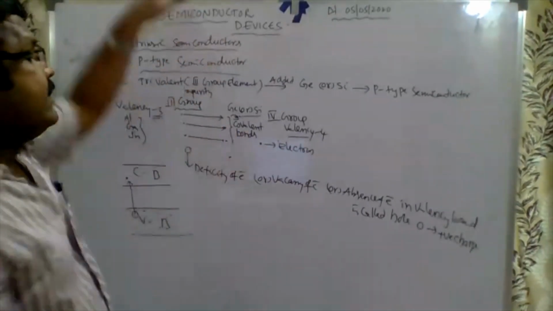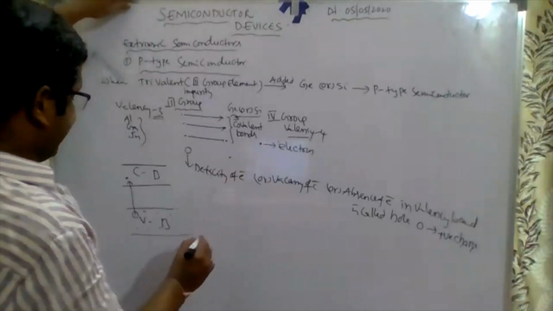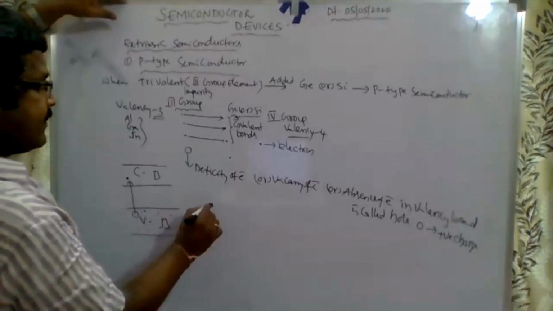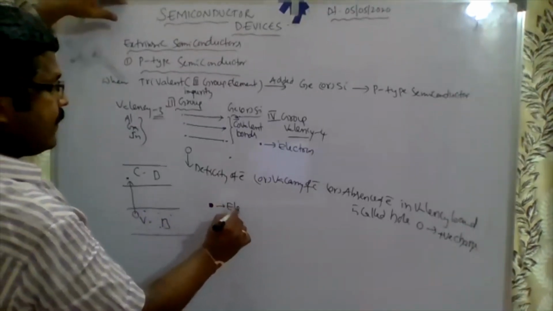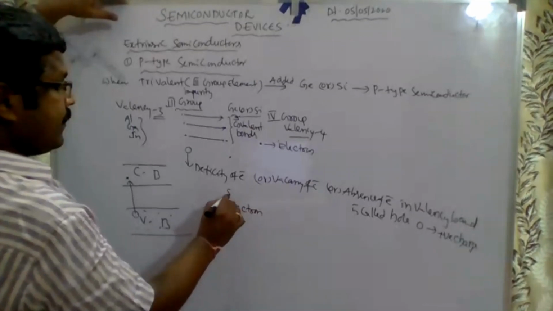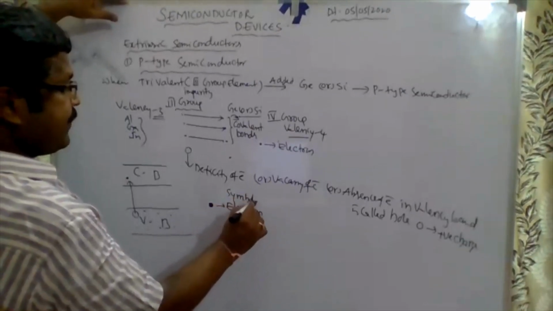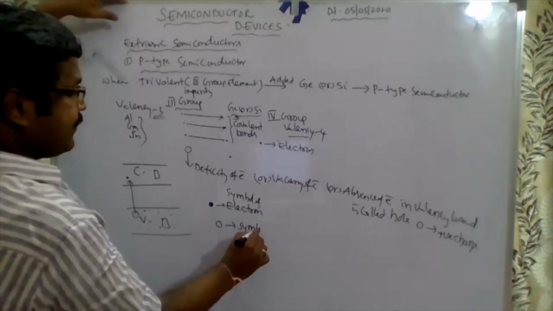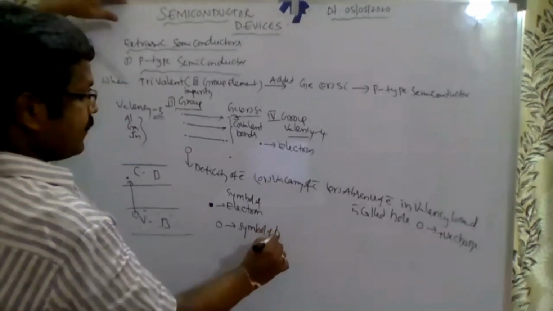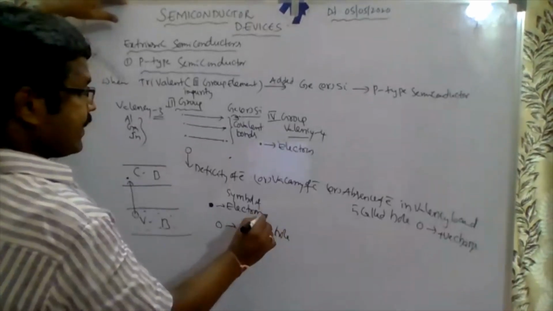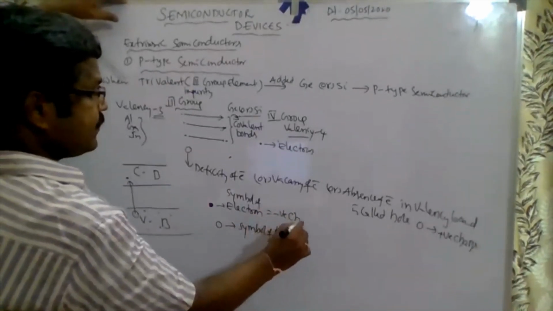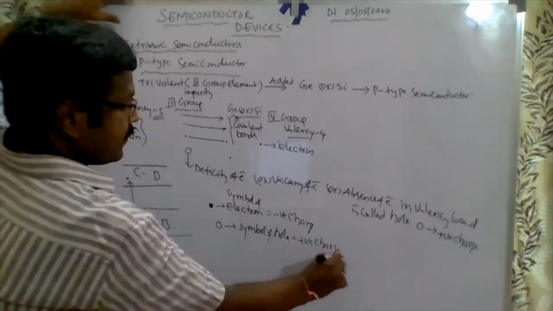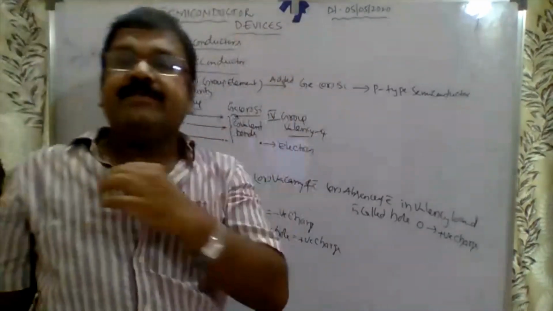This is the symbol of an electron. This is the symbol of a hole. Electron is negative charge. Hole is positive charge. See, I repeat once again.